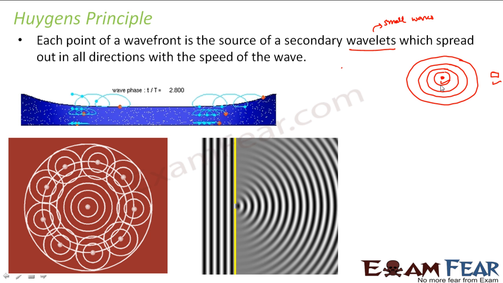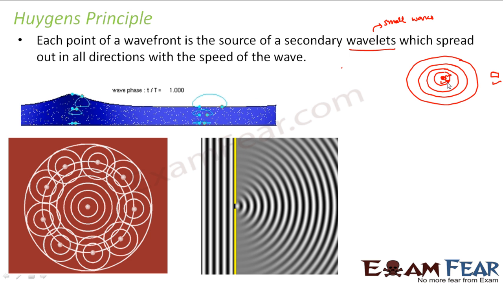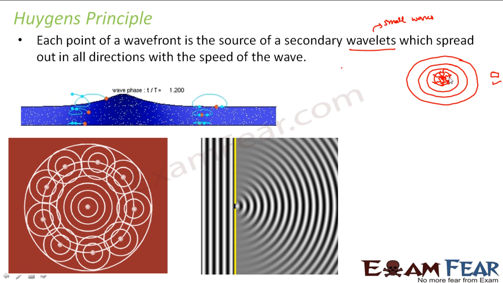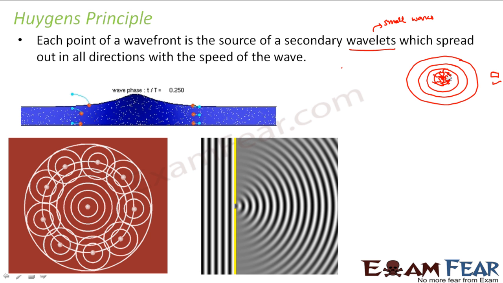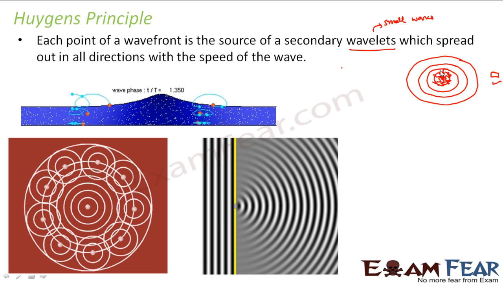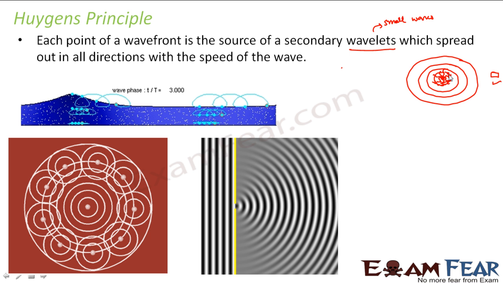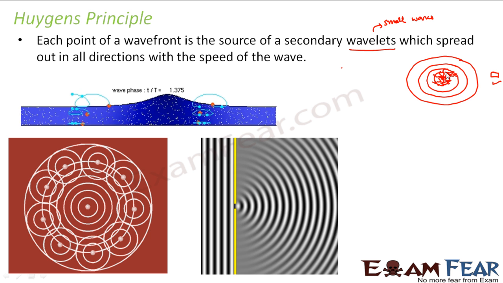Now how is this wavefront formed? What is happening when you disturb the water at this point? Waves will originate in this way, right? So when you find the locus of all the points in the same phase, you find a sphere. So this is my primary wavefront. Now Huygens says that each point of a wavefront is a source of secondary wavelets. That means from each of these points on this sphere, we have secondary wavelets coming up again. From every point we again have waves coming out.